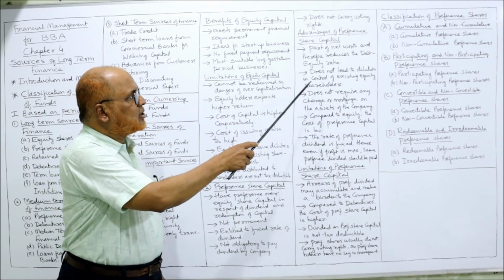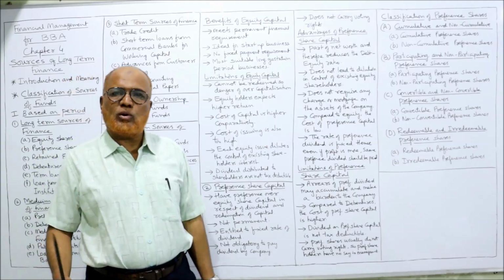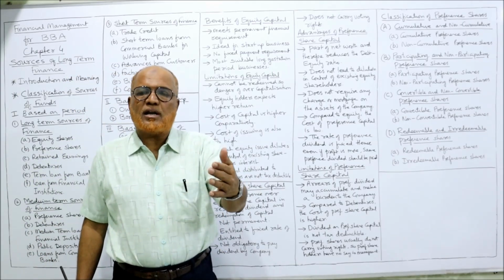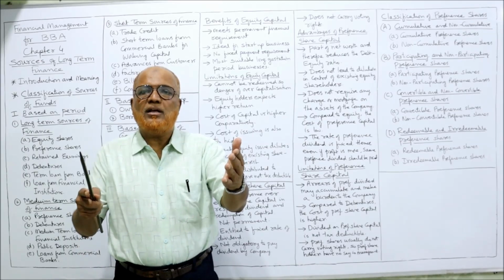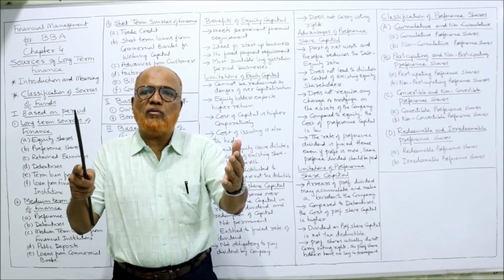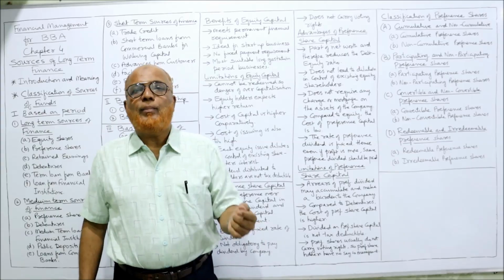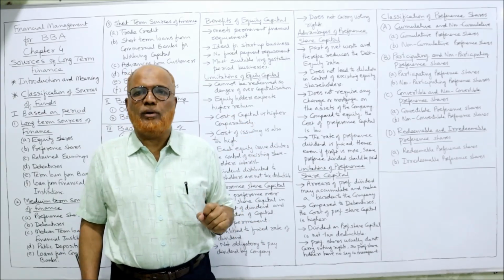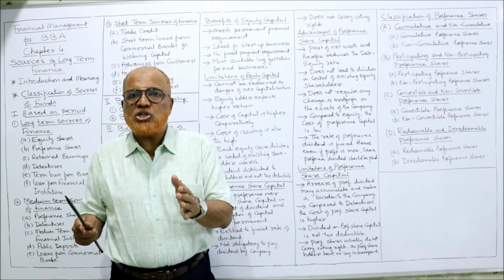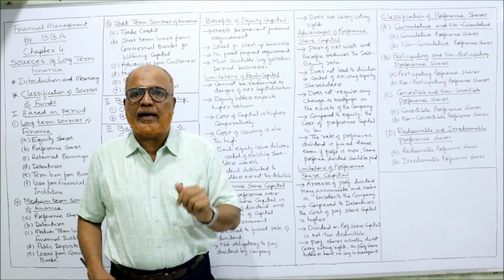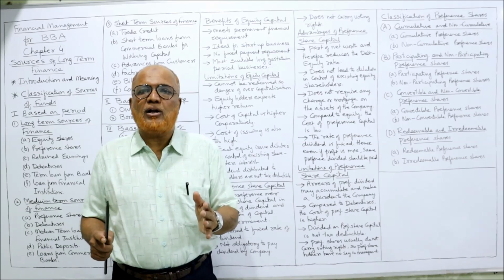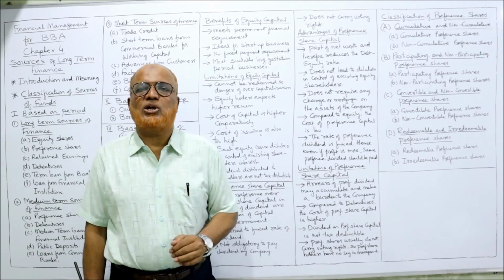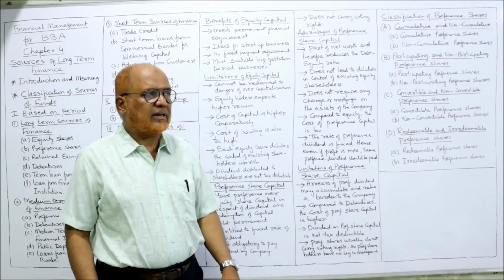Secondly, does not lead to dilution in control of existing shareholders. If new equity shares are issued, then the existing shareholders' control will get diluted. But when preference shares are issued, the existing equity shareholders' control will not get diluted. That means after issuing preference shares, the control of existing equity shareholders will not get affected.